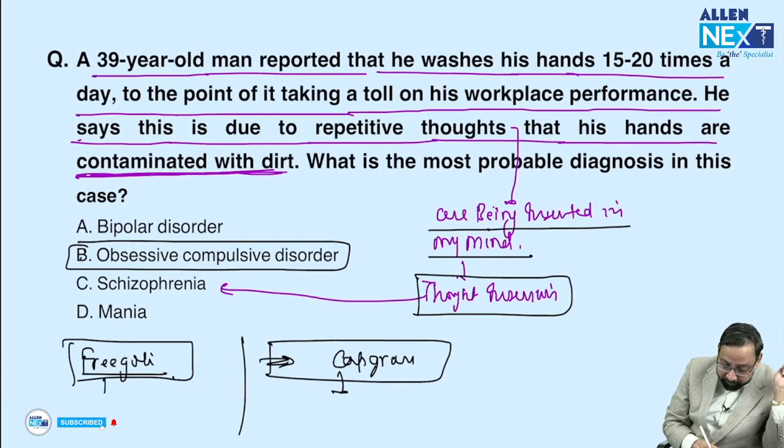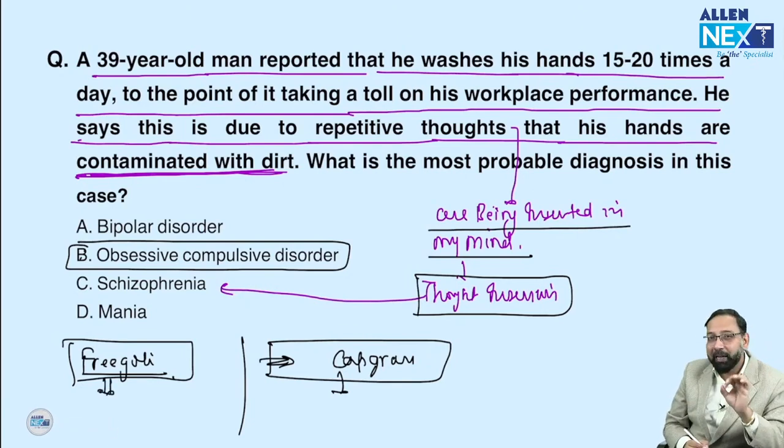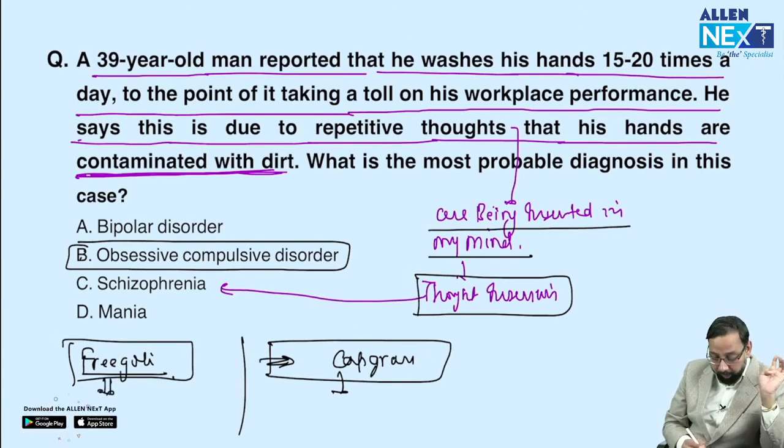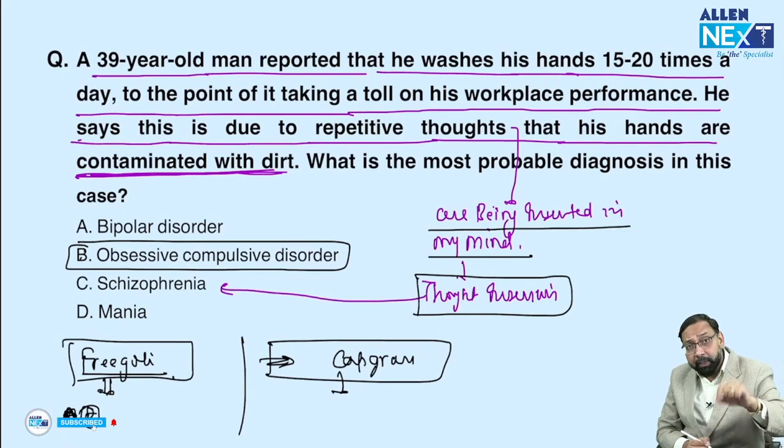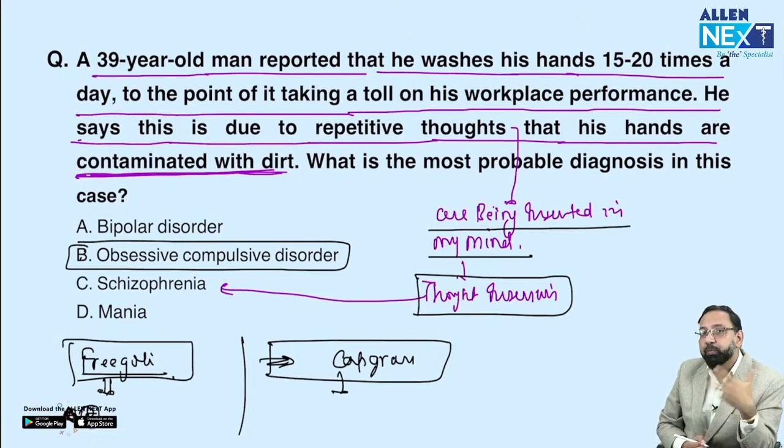Fregoli syndrome, how will you remember? With the help of an example. A person says, "Doctor, you know that the beggar sitting outside my flat is not a beggar, he is my boss.